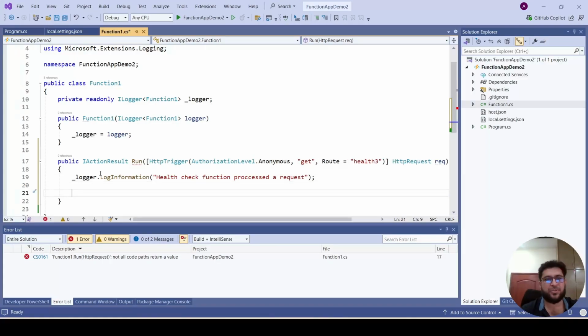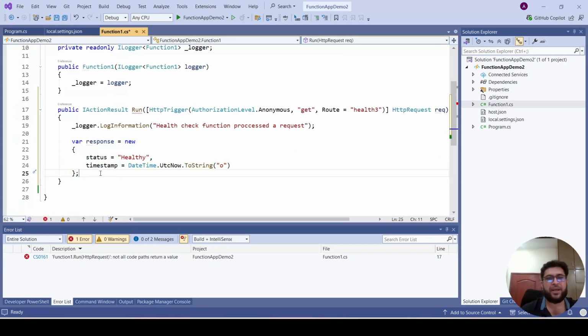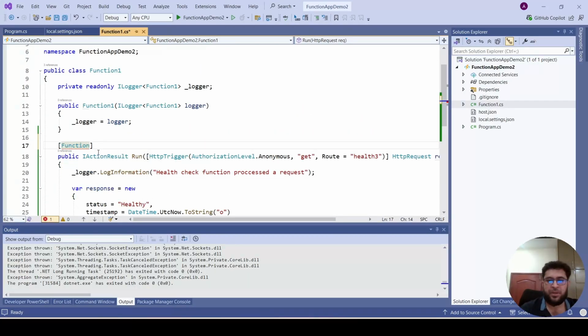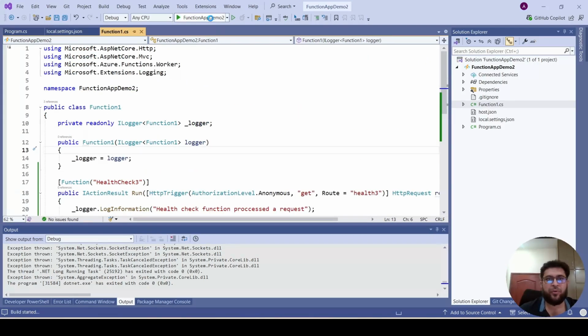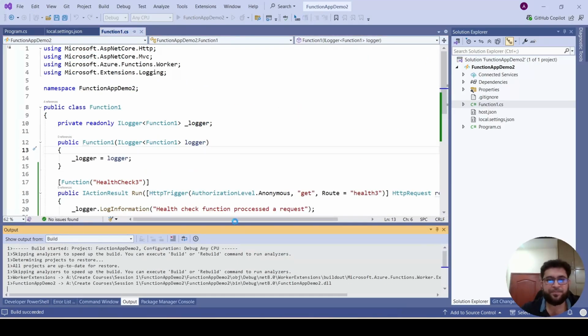Next, I will create a response object that will return the health of this function, and I will return that response. Then the function attribute for this health check, so this will be HealthCheck3. This is the function attribute we need to make this a function, so we can run this locally.